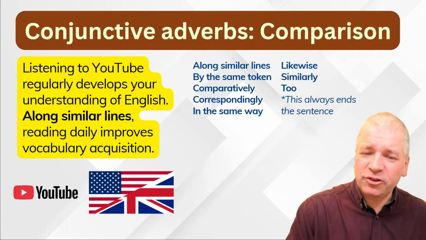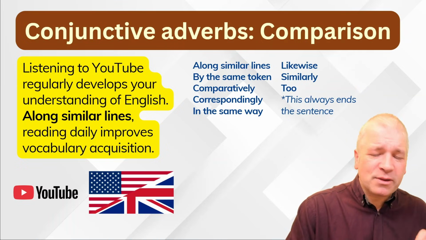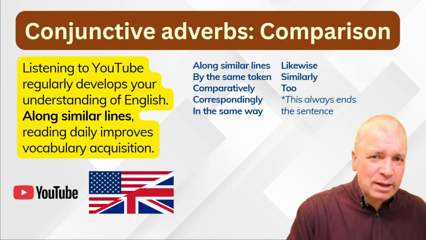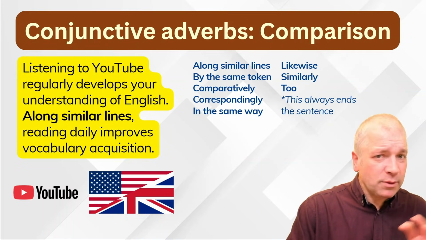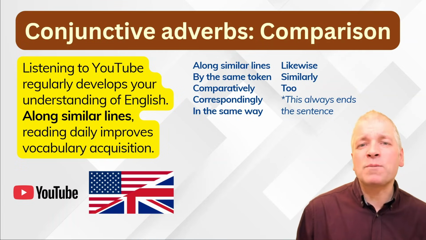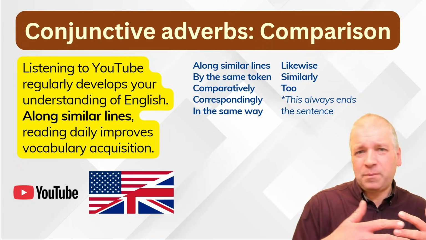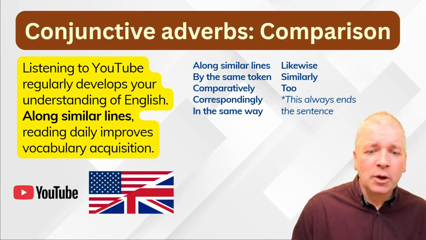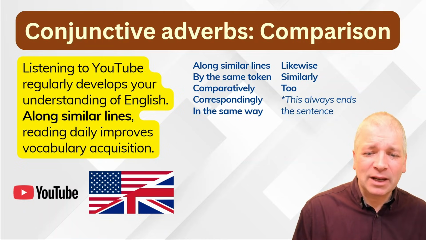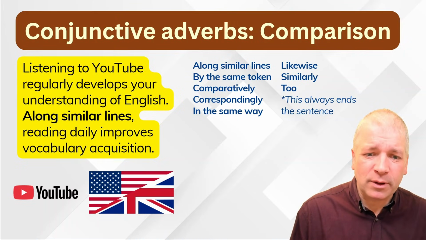Here are some other conjunctive adverbs. Along similar lines, by the same token, likewise and similarly, and also in the same way, introduce something that's similar to what was mentioned before. There's some overlap here with the topic of just being addition. Comparatively, correspondingly, and to also show a comparison.